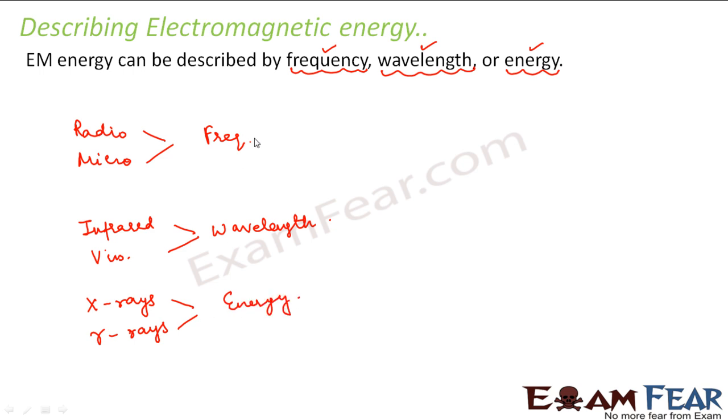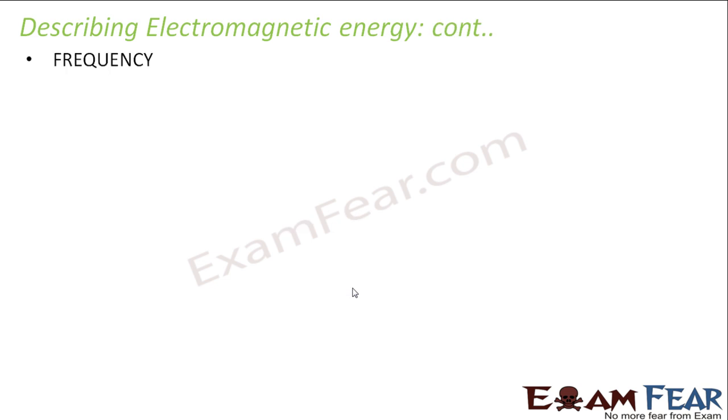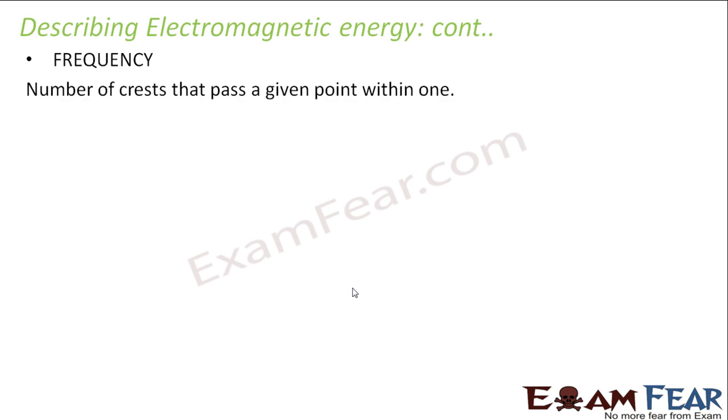So let us see what frequency is, what wavelength is, and what energy is, and how they are related to each other. As I told you, the heart of electromagnetic waves lies in the energy they carry. Electromagnetic energy is the heart of electromagnetic waves, and because of this, they have so much practical usage. So let us talk about frequency first. What is frequency? It is nothing but a measure of the number of crests that pass a given point.